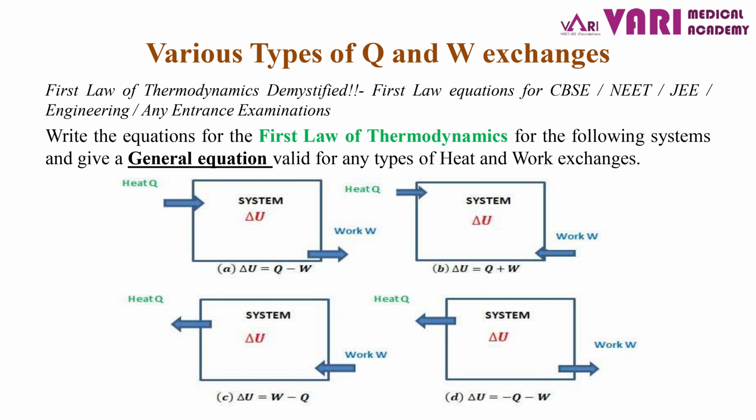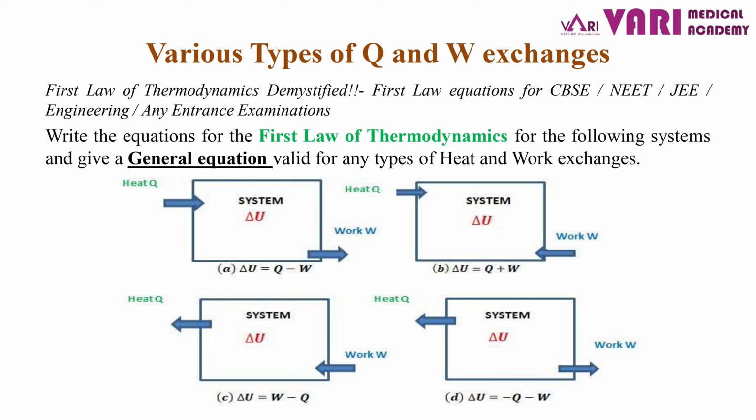In the same way, consider system B. For system B, the change in internal energy is equal to Q plus W. Q is input, W is also input, there is no output. There is only input, so you add all the inputs Q and W. The first law equation is delta U equal to Q plus W.